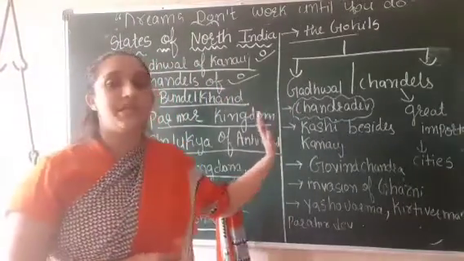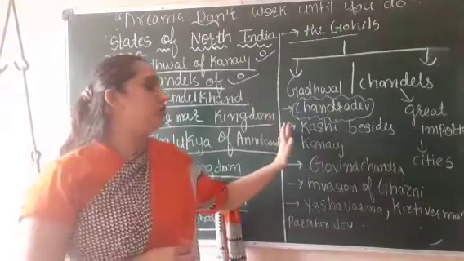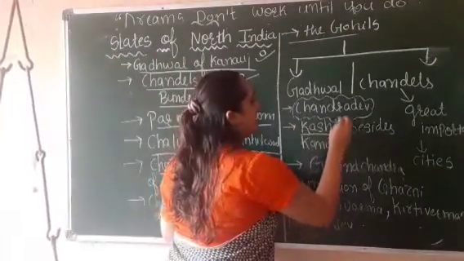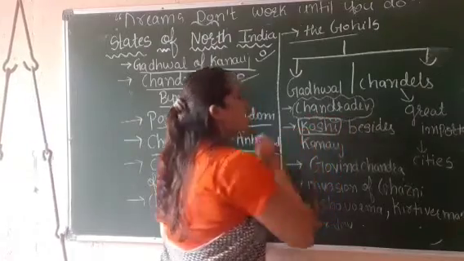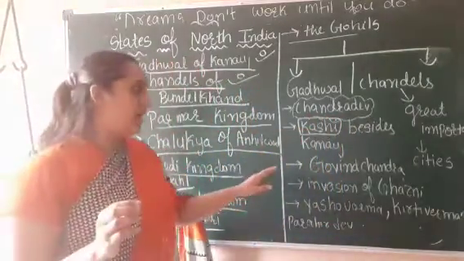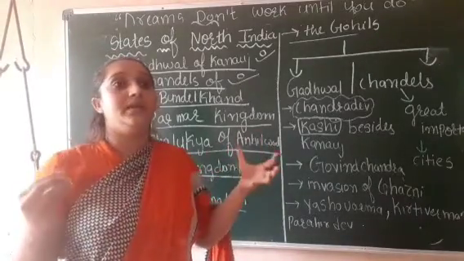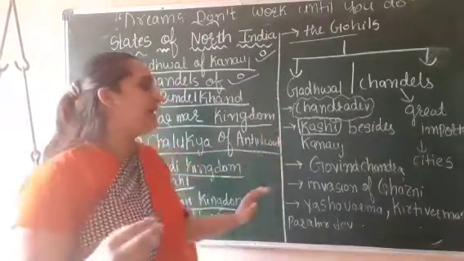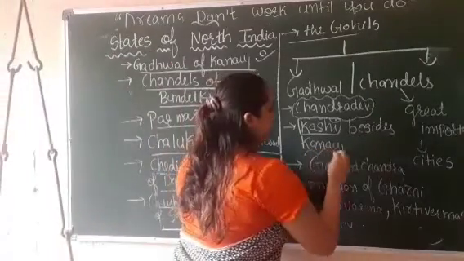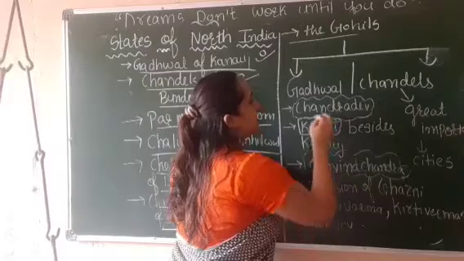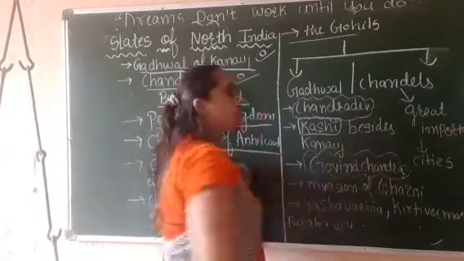What he did, he changed the capital to Kashi besides Kannauj. And Govind Chandra was the bravest king of that dynasty. So in this we have learned about two kings, Chandradev and Govind Chandra.